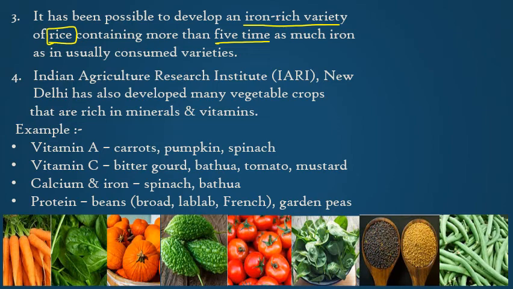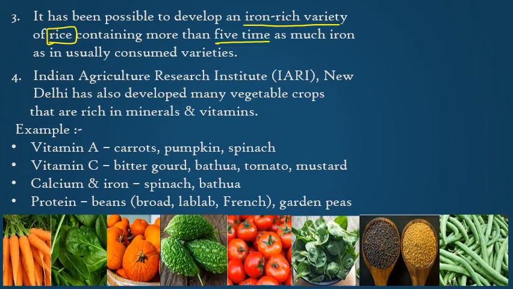So हो सकता है that these people might suffer from iron deficiencies. So for that reasons कि वो सिर्फ rice खाते हैं, then why don't we make some sort of rice which is rich in iron, so that even by only eating rice कि उनको some amount of iron will be given to them through the rice. So rice के अंदर का जो iron था उसको 5 times बढ़ाया गया so that it could be consumed through these new varieties.